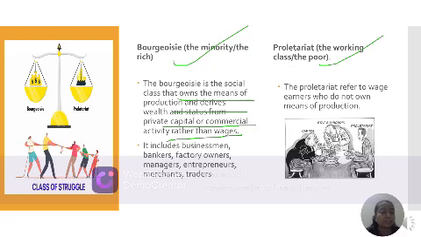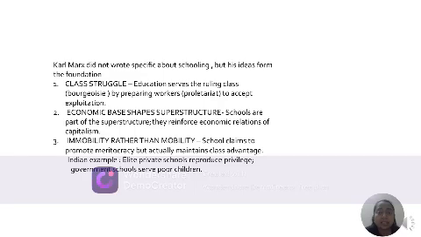Whereas the wage earners do not own the means of production; rather, they are the servants. They work daily and earn daily. So this concept, given by Karl Marx, is the conflict theory: that there is a difference in society. One group is more powerful, another is least powerful. Actually, Karl Marx did not write specifically about schooling, but his ideas were the foundation for the conflict school.